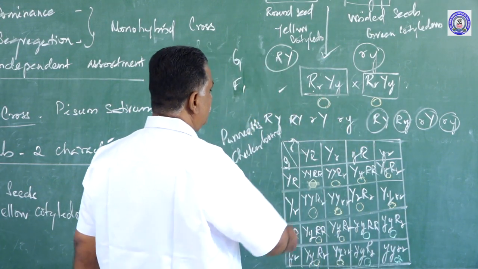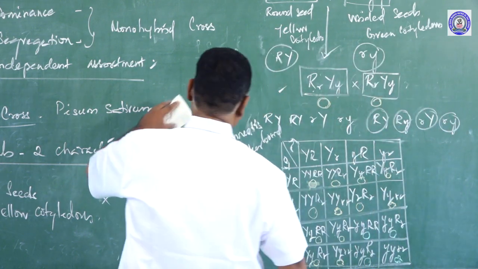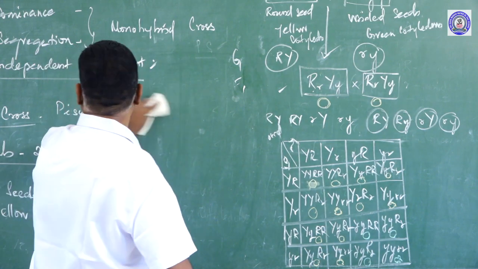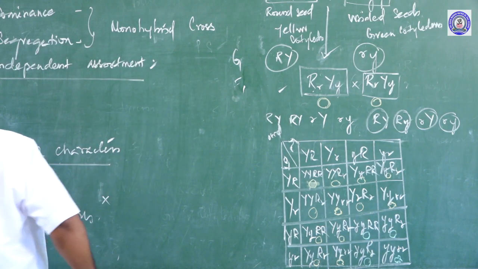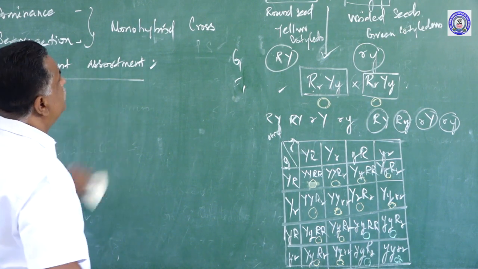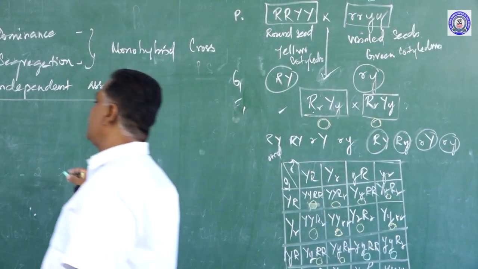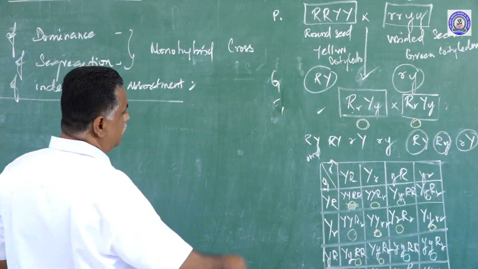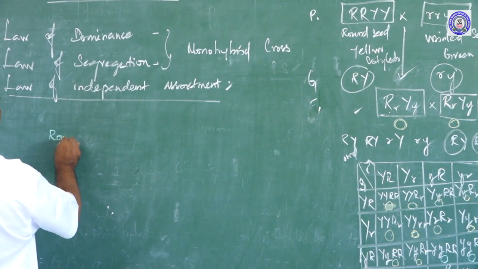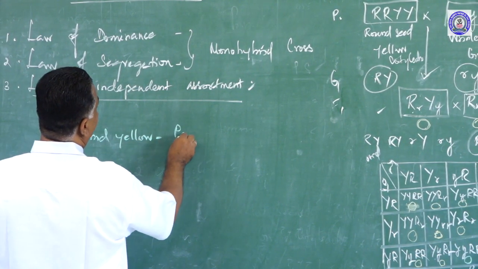See, in this, 4 phenotypic characters have been expressed. We have taken 2 phenotypic characters. What are the 2 phenotypic characters? Round yellow and wrinkled green are the 2 phenotypic characters, and out of these, round yellow is the parental character.